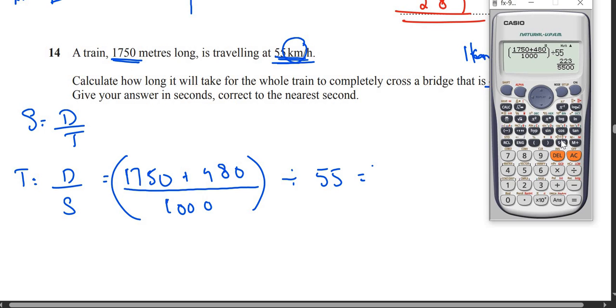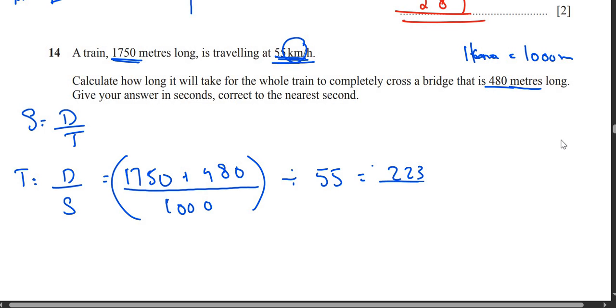Anyways, 223 upon 5500. Okay guys, sorry, this is in hours. We need to give our answers in seconds, because right now we are giving the answer in hours. So you will now do 223 upon 5500.